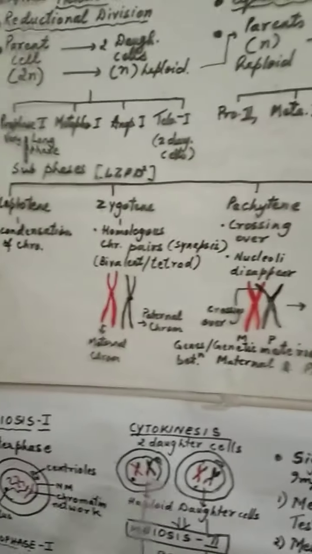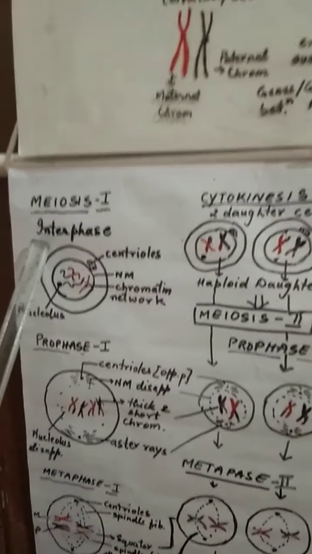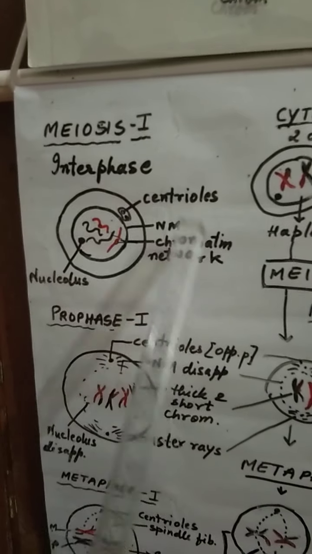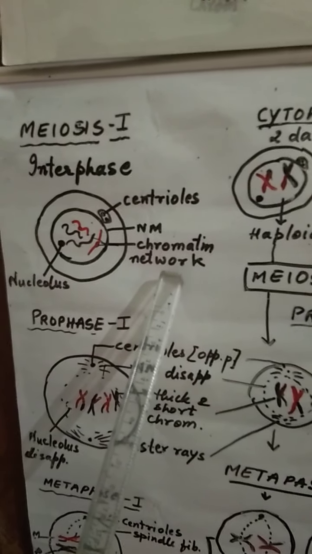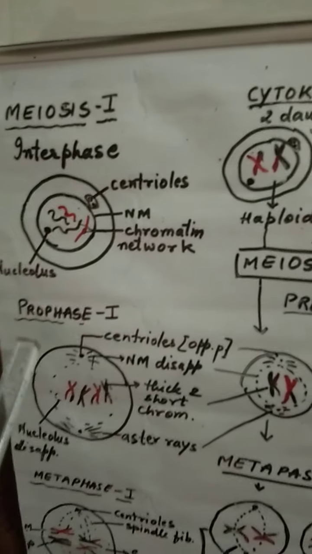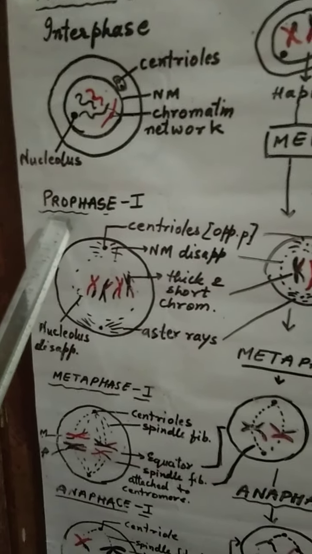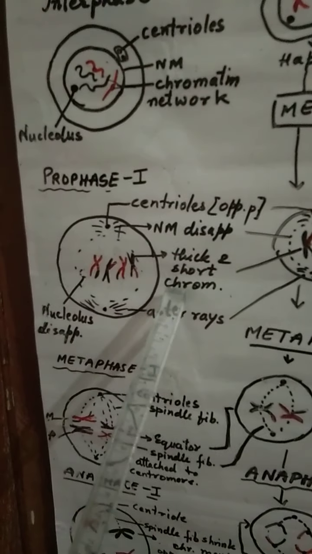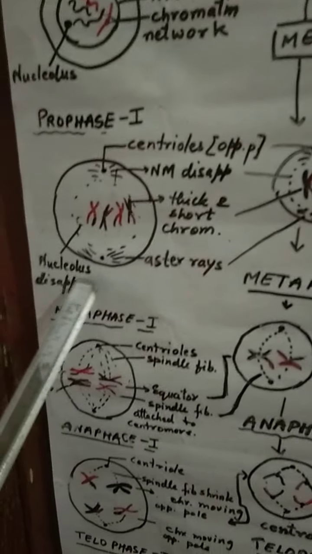Now let us begin as usual meiosis 1. Meiosis 1 starts with the interphase, that is preparatory phase, where nuclear material and cytoplasm doubles. So this is the cell which you can identify easily. So here chromatin network is present. Then it moves towards the prophase 1. As I said, prophase 1 is divided into 5 phases. After the 5 phases, the condition is centrioles move opposite pole, nuclear membrane disappears, thick short chromosomes are visible, and aster rays are seen. Nucleolus also disappears.